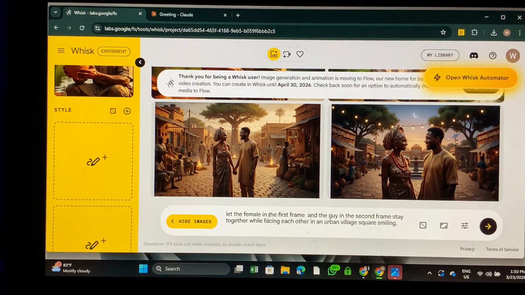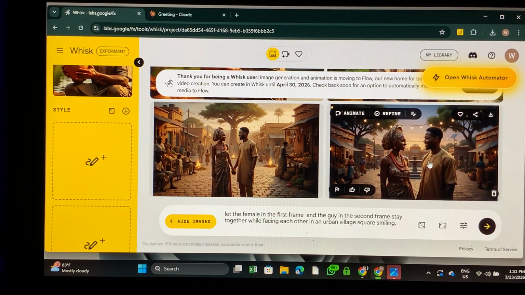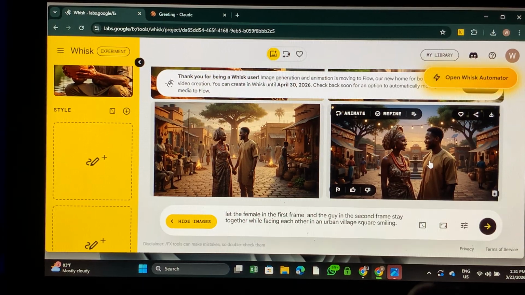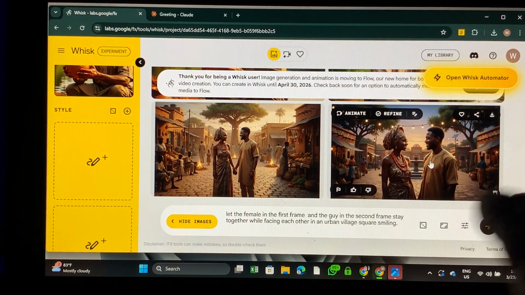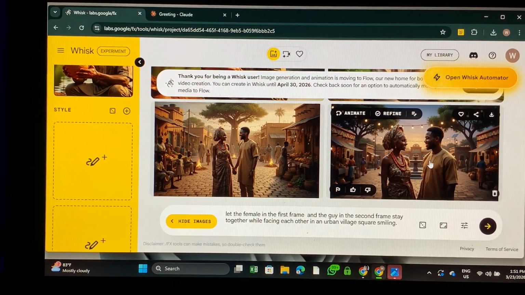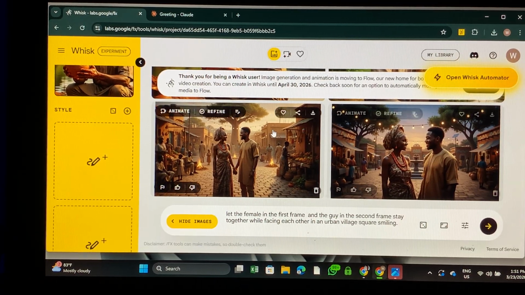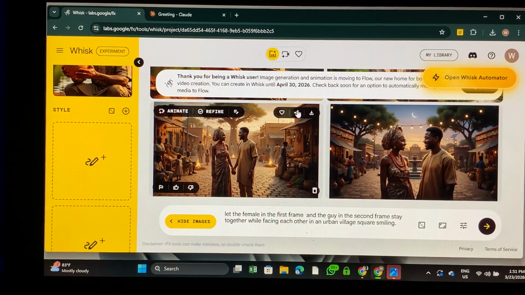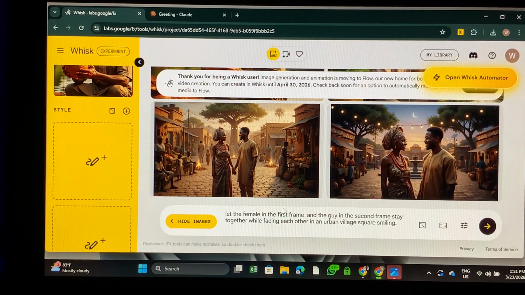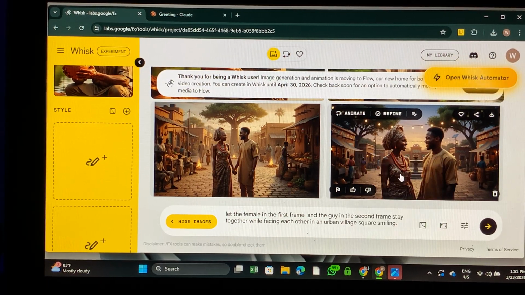For example, if I want both of them to do something complicated, make sure you calm down and prompt it very well in a way that AI is going to understand what you mean, you understand? Now that you have all your images, let me use this one.